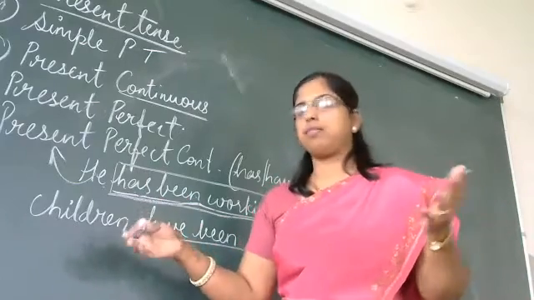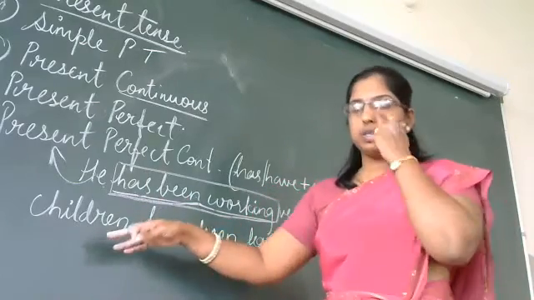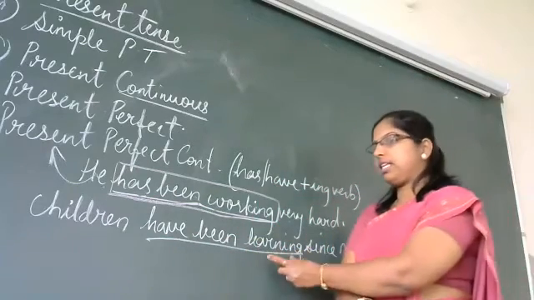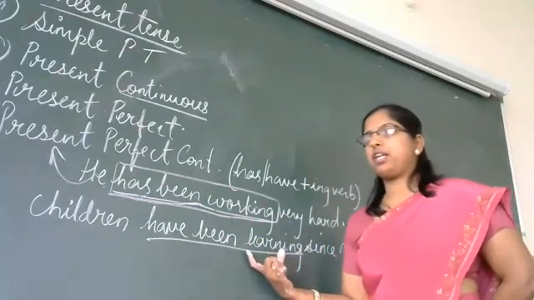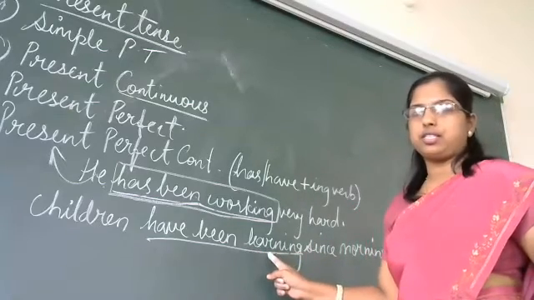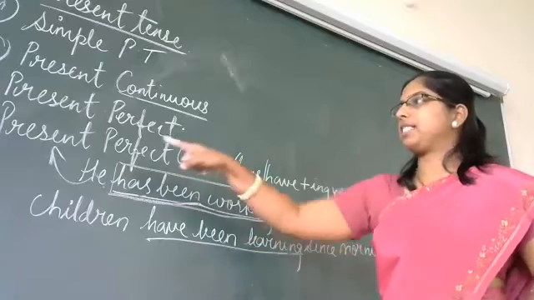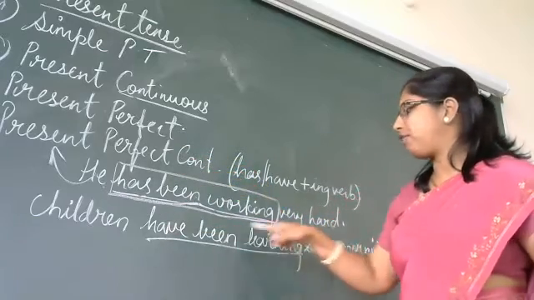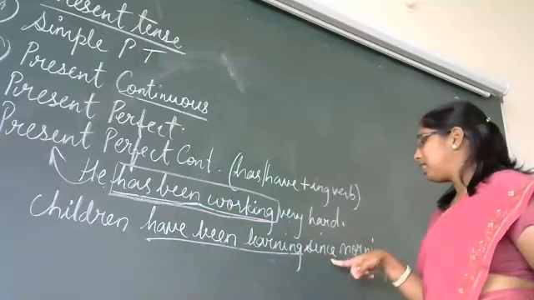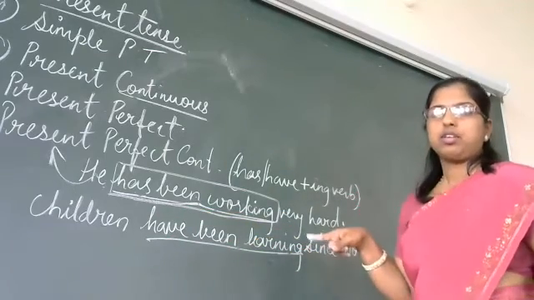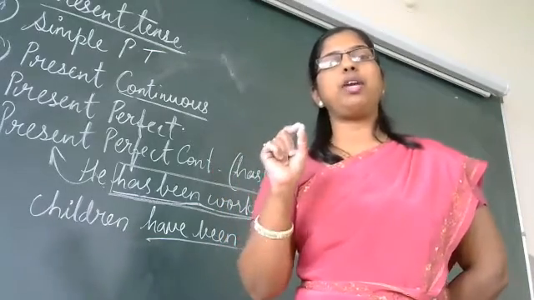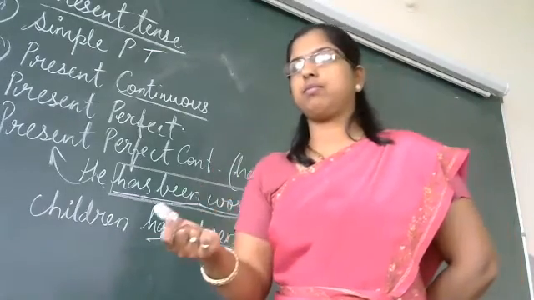Got it? Many children. You cannot say children has. So children have been learning. Again, see this part. Learn plus ing, learning, continuous. Have been, present perfect. So present perfect continuous. Got it? Children have been learning since morning. So you know now how to identify the tenses and which words to be used if you have to change.